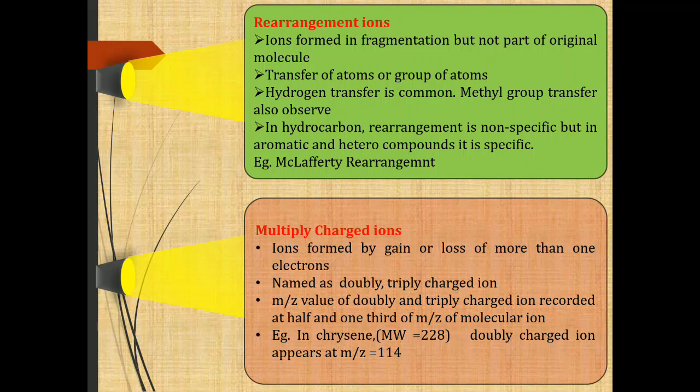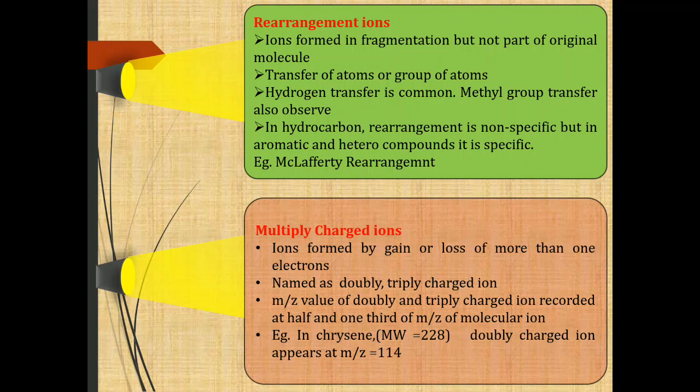In chrysin, having molecular weight 228, the doubly charged ion appears at m/z 114, which is half of the m/z value of the molecular ion peak of chrysin. In this way, all these ions are formed in the mass spectrometer.